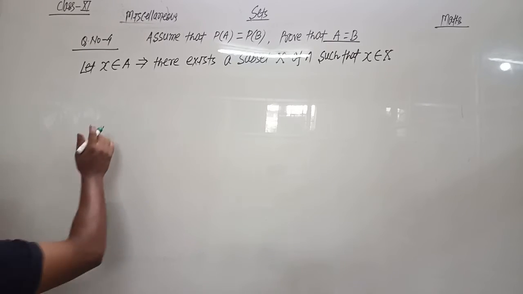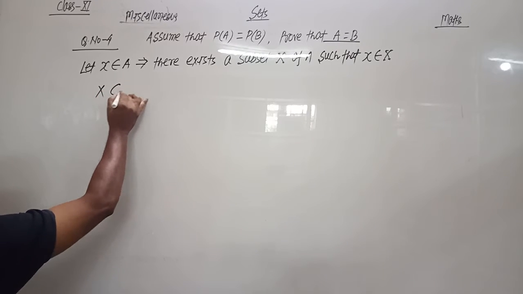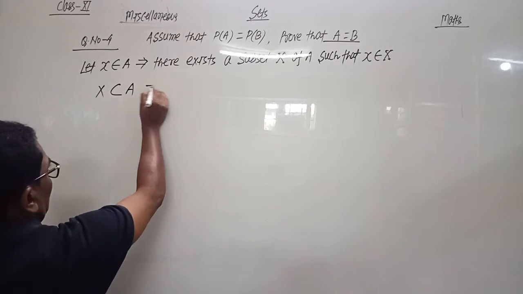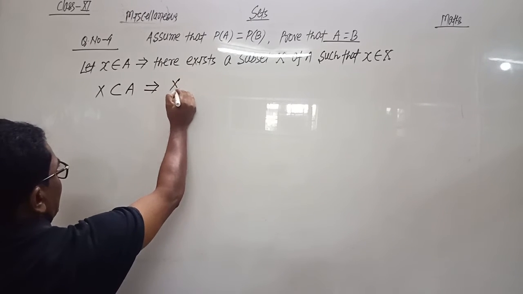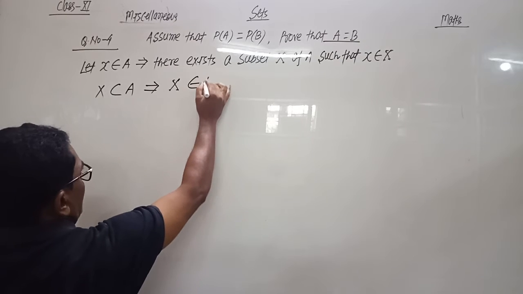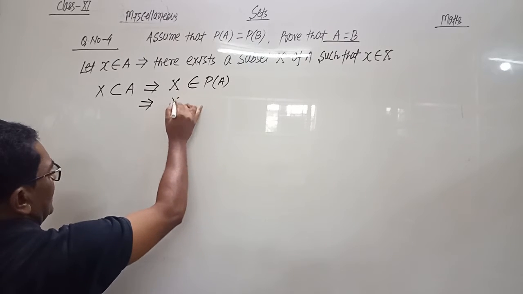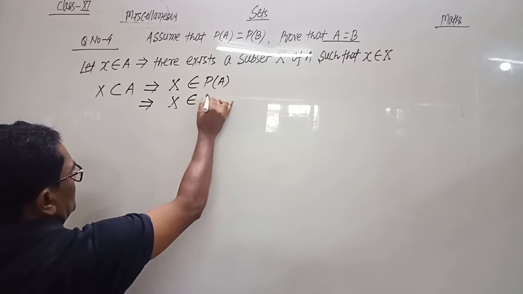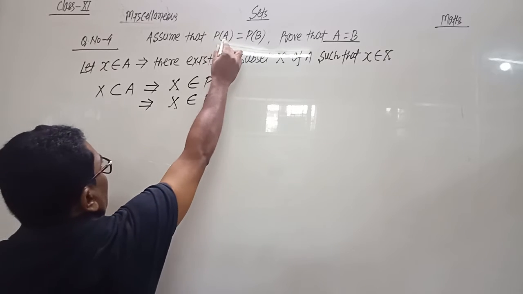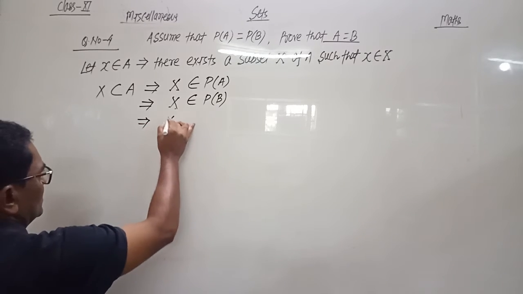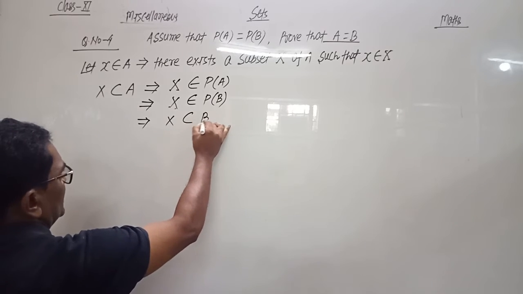Now X is the subset of A, which we assume. This implies that subset X belongs to the power set, and this also implies capital X belongs to PB, the power set of B, because we are given PA equals PB. And if X belongs to PB, it means capital X is the subset of B.